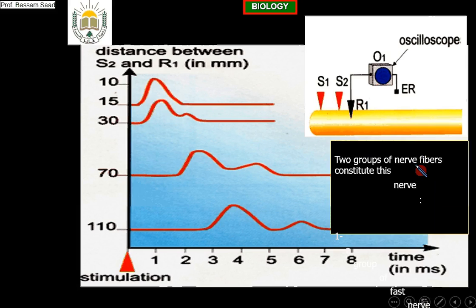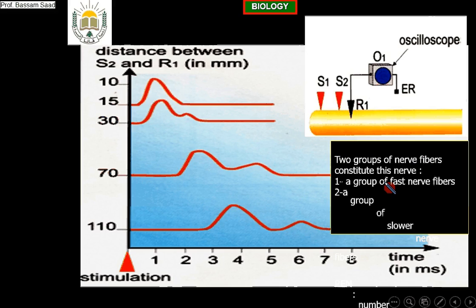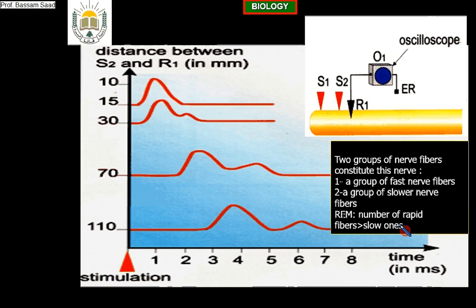This is about our study on the nerve. We studied before, in part 1, the characteristics of a nerve fiber. In this part 2, we studied the characteristics of the nerve message, or action potential, in a nerve. I hope you understand very well. I would like you to study well at home, and God willing, next period we will continue our study. There is one objective remaining, about the type of propagation in myelinated and non-myelinated nerve fibers. It is an easy idea, not basic or essential in our program, but it's good to understand it.